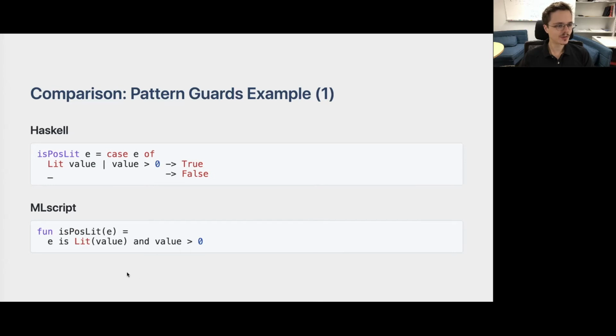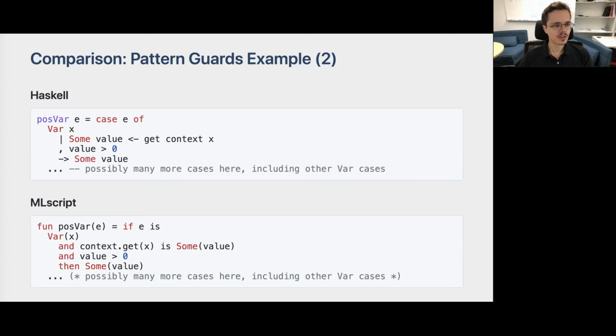So this is how we handle the first example in MLscript. You can see that the return expression is a Boolean value composed of this isTest and a test that the value extracted from the isTest is greater than 0. And here is how the second, more interesting case is handled in MLscript. We pattern match on the value of e using the is construct: if e is a var of some name x, and if the context contains a binding to some value for this name x, and if the value is greater than 0, then we return some of value. And we may handle many other possible cases here as before.